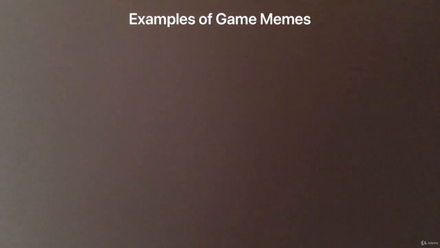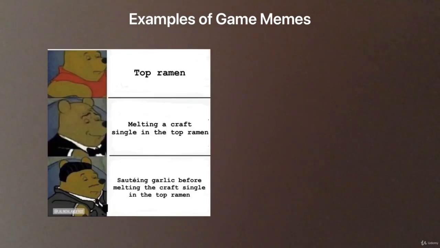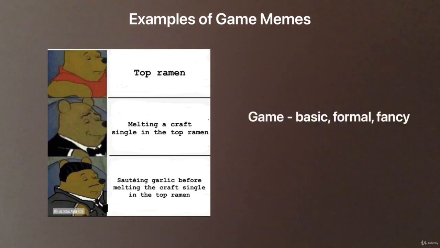Let's look at another example, the Winnie the Pooh meme. Similar to the Drake and Brittany Broski memes, these ones feature 2 to 3 images. In this Winnie the Pooh meme, because there are multiple, we can state the following as the game of the meme: basic, formal, ultra fancy. Now, you don't have to use my exact words to state the game. You might have come up with something like 3 versions of something, which is totally fine. As long as you understand how to play the game of the meme, that's what matters.